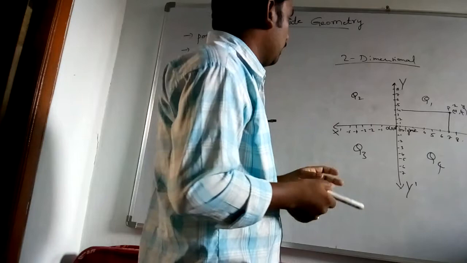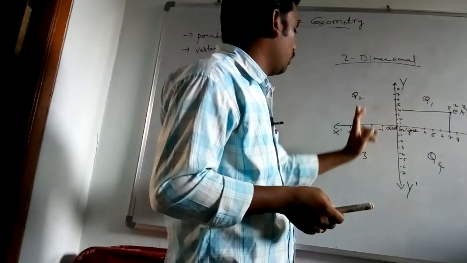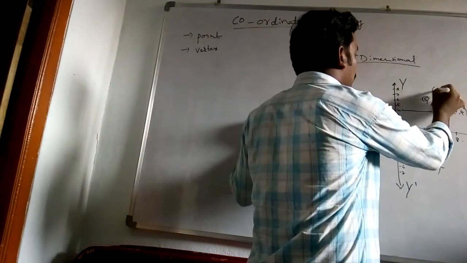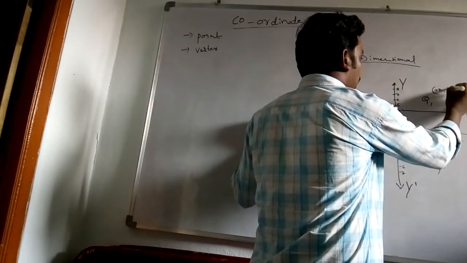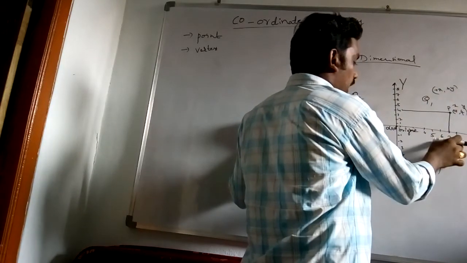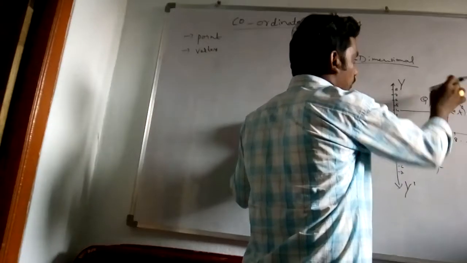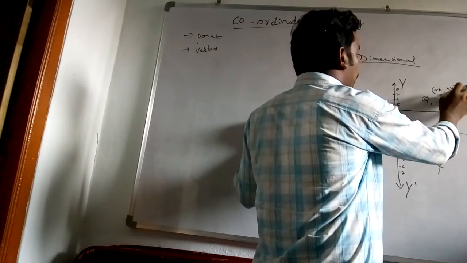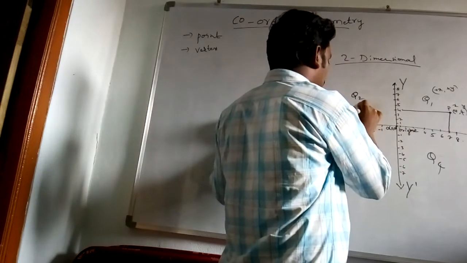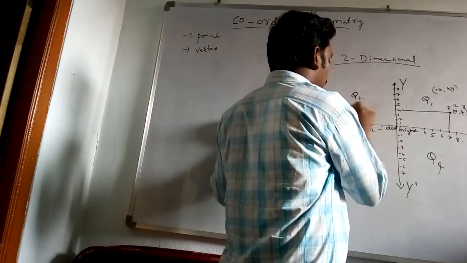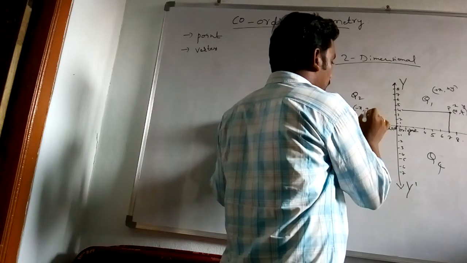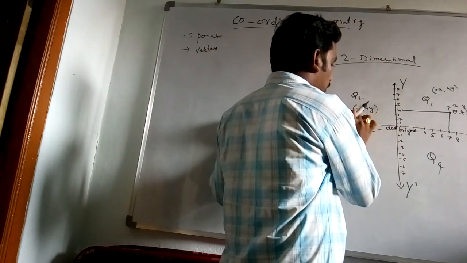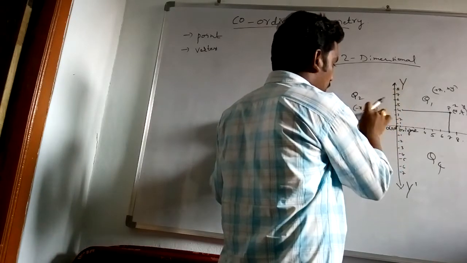How many quadrants? Q1, Q2, Q3, Q4. In quadrant 1, x and y are always positive only, because this side x values and this side y values are always positive. In quadrant 2, x is a negative value and y is positive, because this side values are negative and this side are positive.